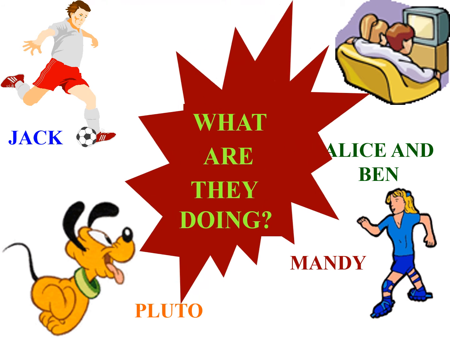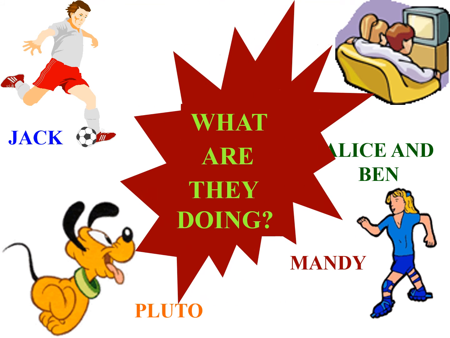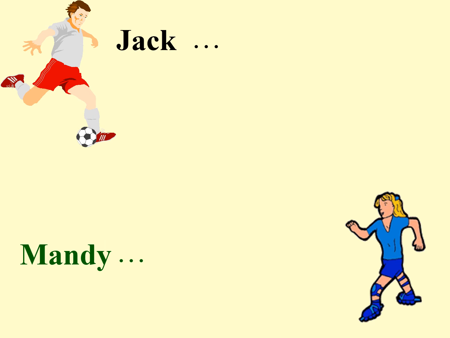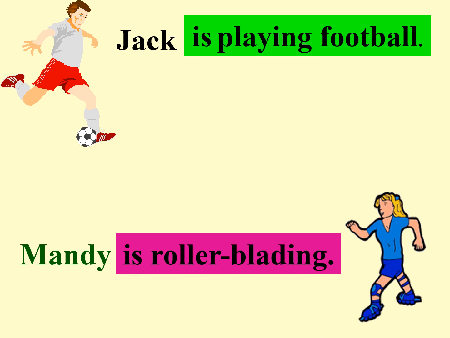Good. So what are they doing? Now this is a kind of exercise. We are going to do it all together. What are they doing? So Jack, what is he doing? Alice and Ben, Pluto and Mandy. Pluto is a dog. Jack is playing football. That's correct. Nice. Mandy is rollerblading. You can see here the rollerblades on her feet, so she is rollerblading.